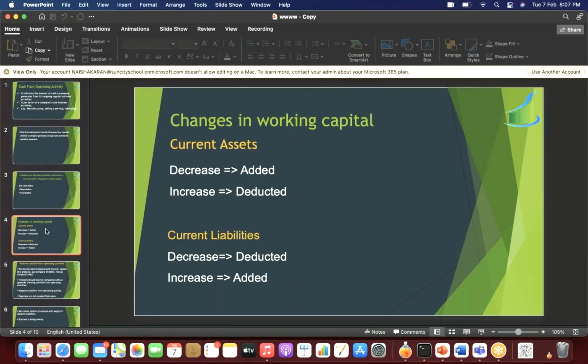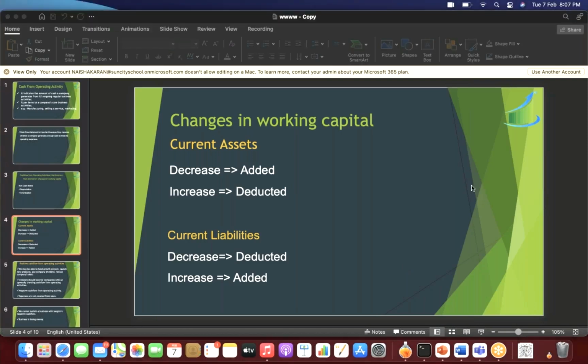So we adjust our net profit with non-cash expenses, which were depreciation and amortization, and also changes in working capital. Changes in working capital means changes associated with current assets and current liabilities. So a decrease in current asset is added, whereas a decrease in current liability is deducted. Increase in current asset is deducted, and increase in current liability is added. So this is what we did. This gives us cash from operating activity.